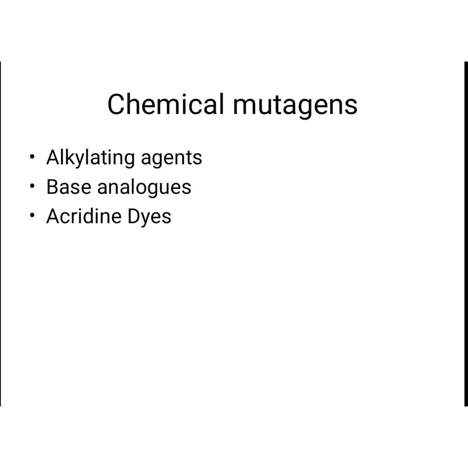And I already told about base analogues. They are similar to DNA bases. And acridine dyes. Acridine dyes are very effective mutagens. For this, proflavin is generally used for the induction of mutation in bacteriophages. Okay, that is proflavin. Very important, take a note on it. Examples for this are proflavin, acridine orange, acridine yellow.